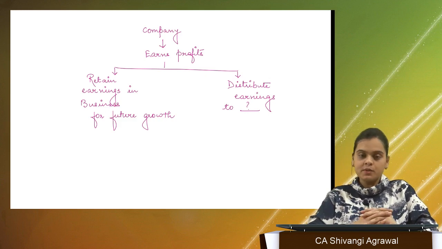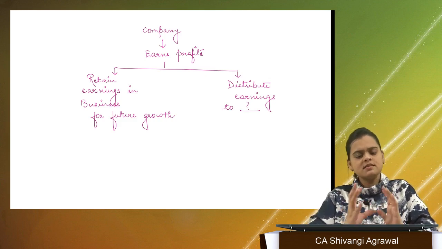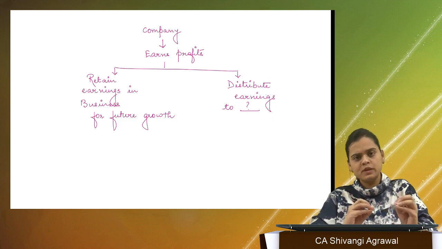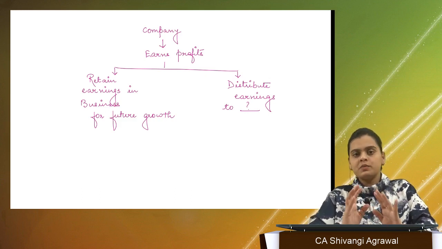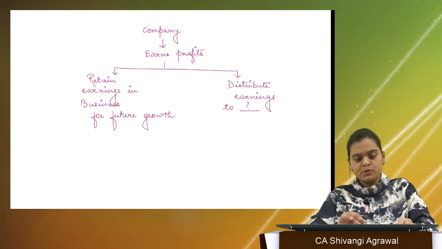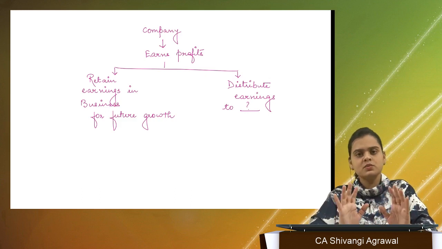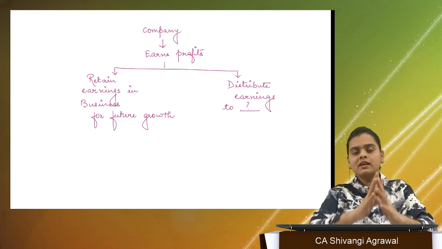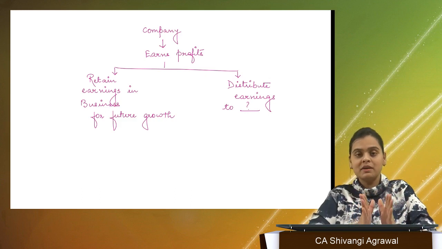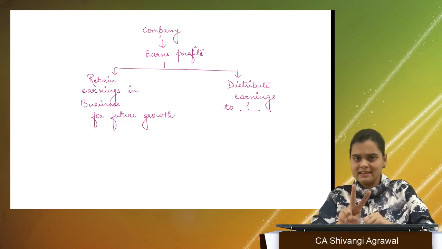See, if I am making profit, suppose I have invested a sum of 50,000 into my boutique and I got certain clothes, I sold them, and after selling everything, what was left, I definitely will continue my business. That is not the point, but I made a profit of 50,000. What I can do is reinvest that particular amount into my business and expand it further, or I can take the money. Those are the two options available. The same is happening with the company also.